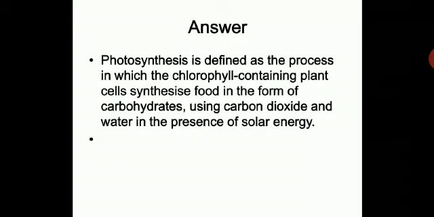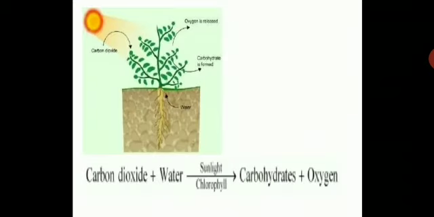So this definition, photosynthesis, is the way plants make their own food. Plants prepare the food with the help of chlorophyll, water, sunlight and so on, which we have discussed. Here is the picture of the plant making carbohydrate with the help of chlorophyll, sunlight and carbon dioxide, and it releases oxygen.